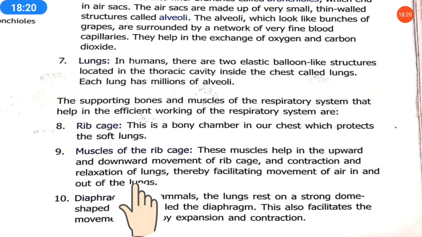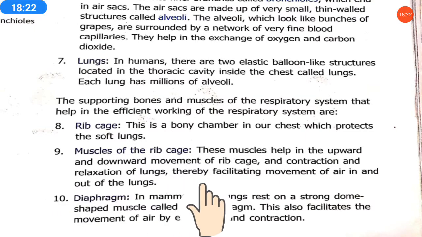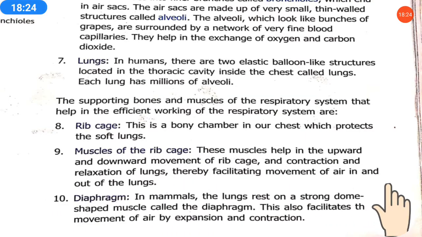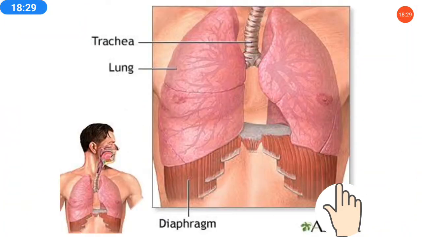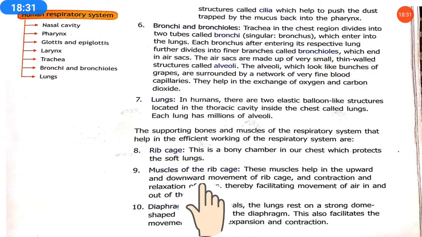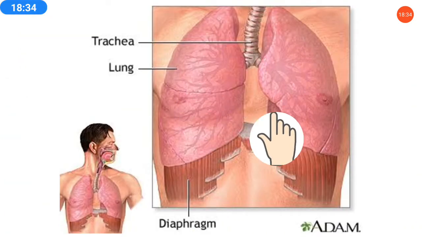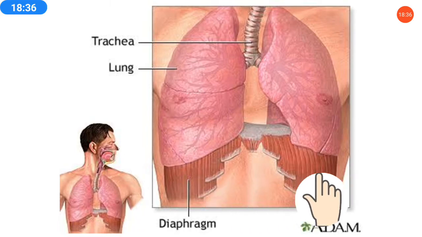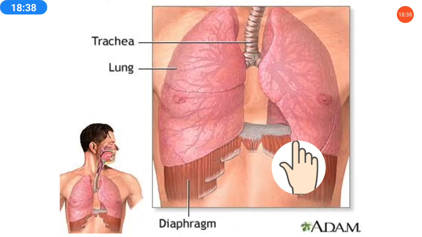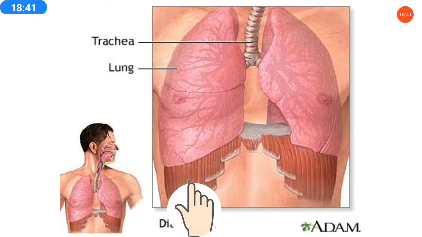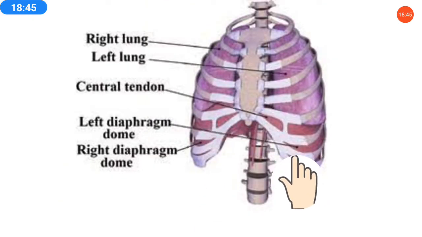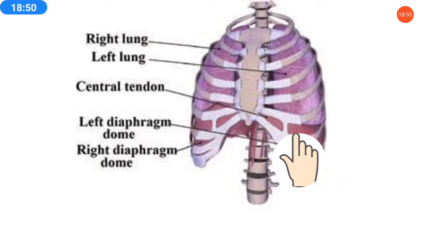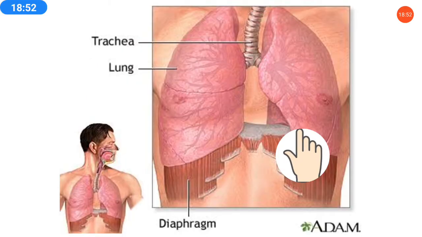Then the last is the diaphragm. Now what is the diaphragm? In mammals, the lungs rest on a strong dome shaped muscle called the diaphragm. Here these are the lungs, and at the downward part you can see a dome type shape, and this muscle is called the diaphragm. Here you see this is the left diaphragm and this is the right diaphragm, the muscles at the bottom of the lungs.